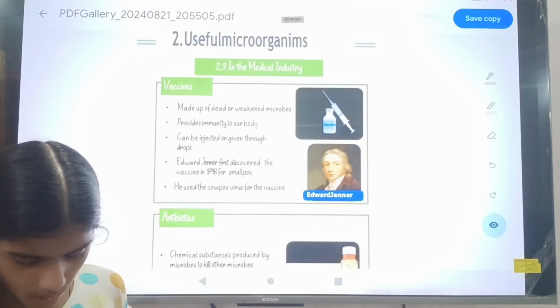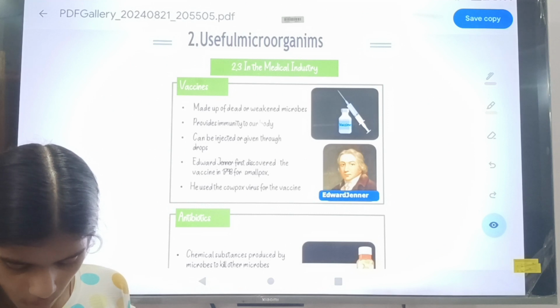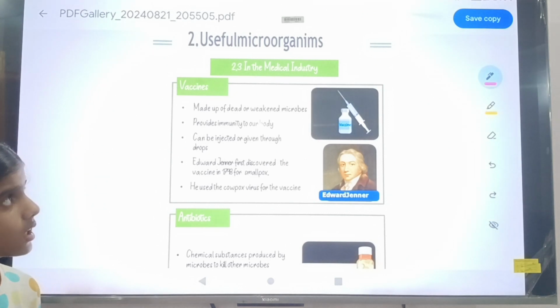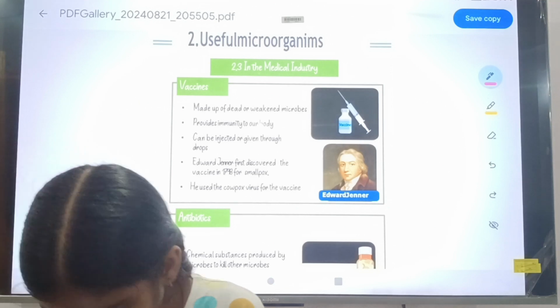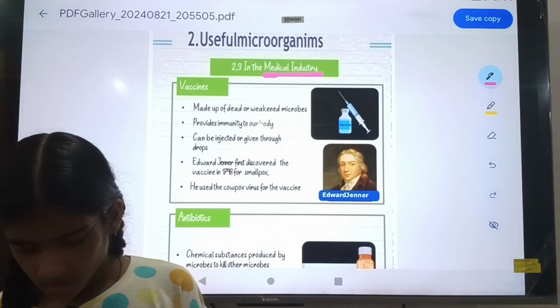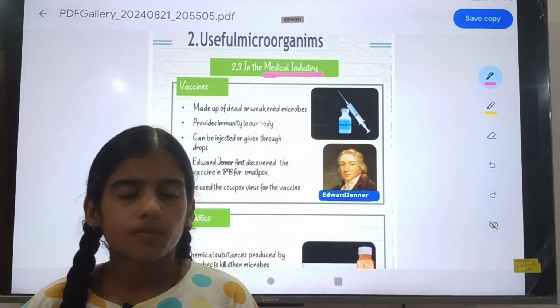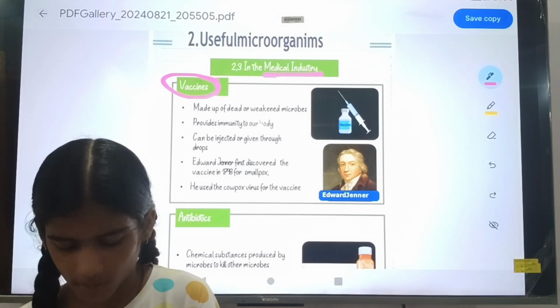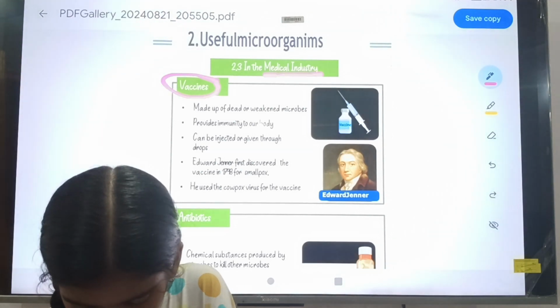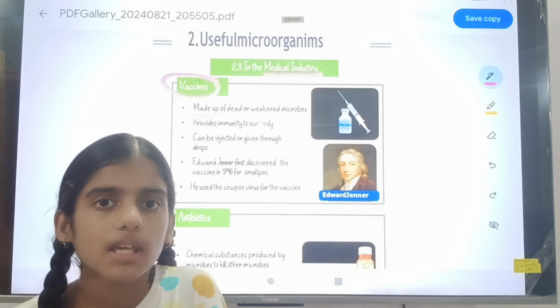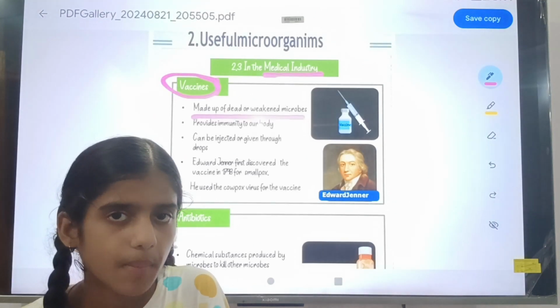So let us study our next useful microorganism application. The third place is the medical industry. In the medical industry, first, the vaccine is made up of dead or weakened microbes.